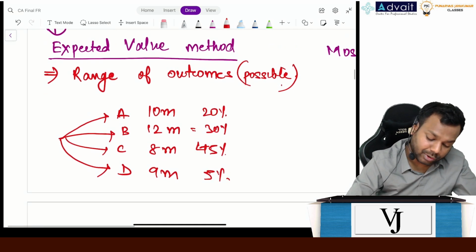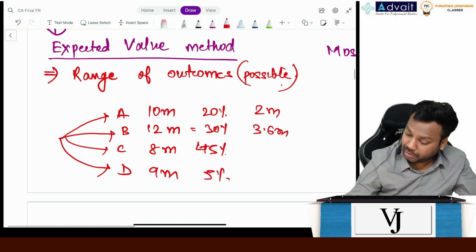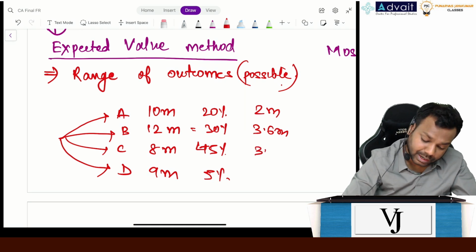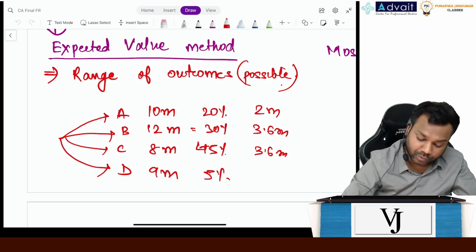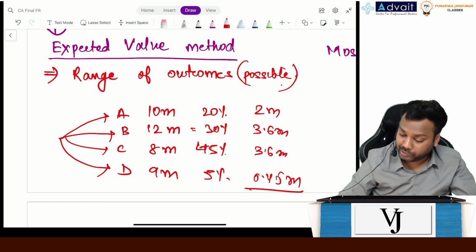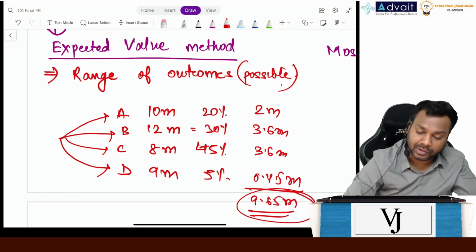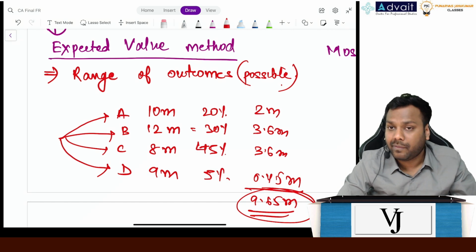Now measure: 20% of 10 is 2 million, 30% of 12 is 3.6 million, 3.6 million again, and 9 into 0.05 is 0.45 million. So 2 plus 3.6 plus 3.6 plus 0.45 comes to 9.65 million. So this 9.65 is the expected value of variable consideration, which has to be recognized as revenue.